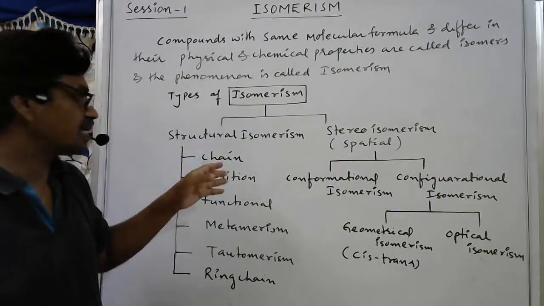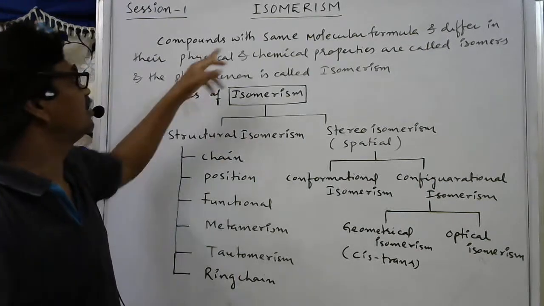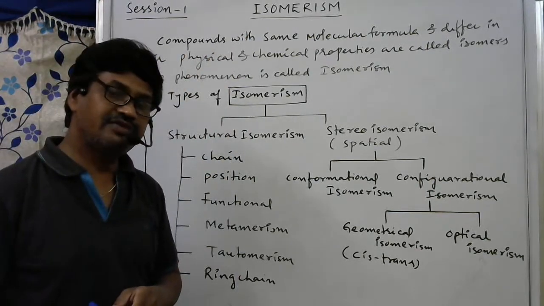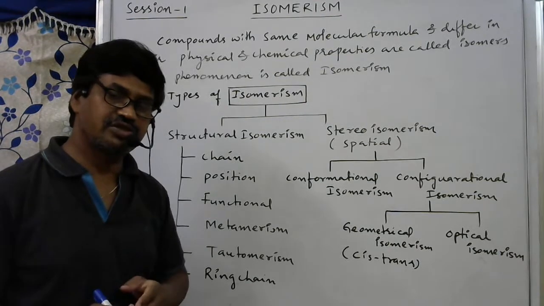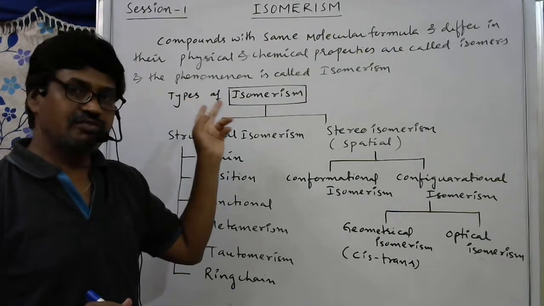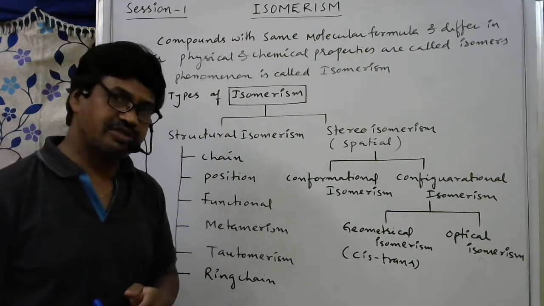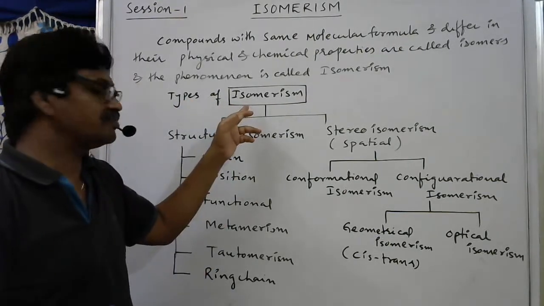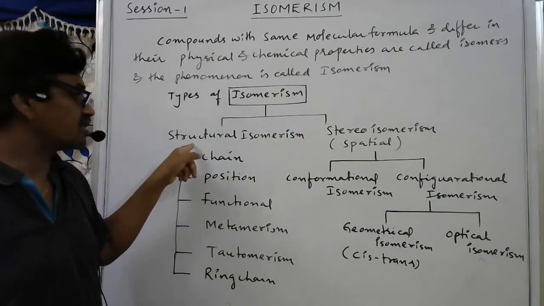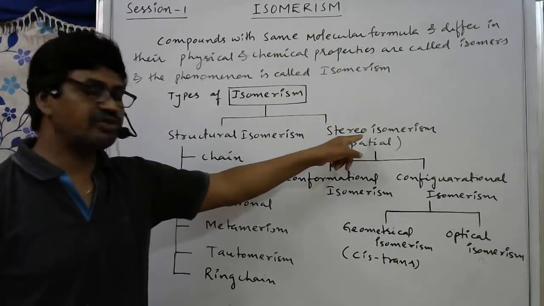This is about classification. First of all, what is isomerism? Compounds with the same molecular formula and differ in their physical and chemical properties are called isomers, and the phenomenon involved here is isomerism. This is broadly of two types: structural isomerism and stereoisomerism.